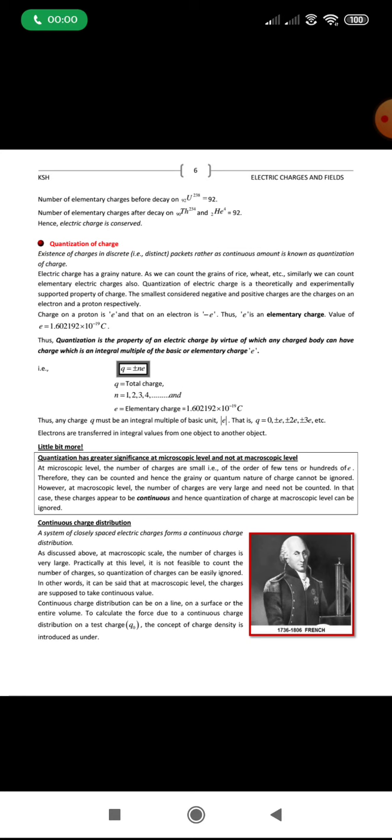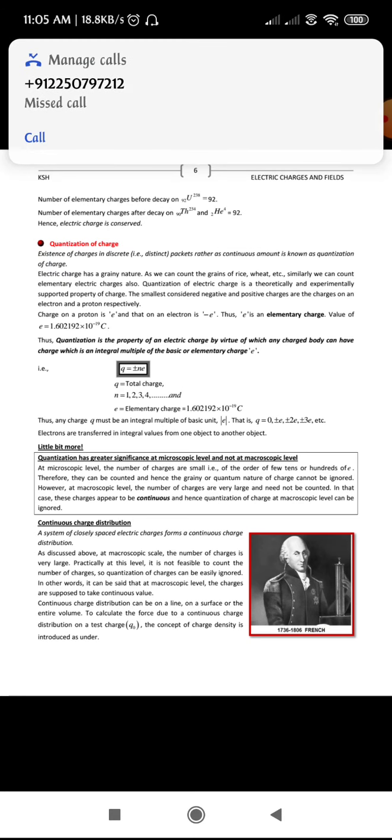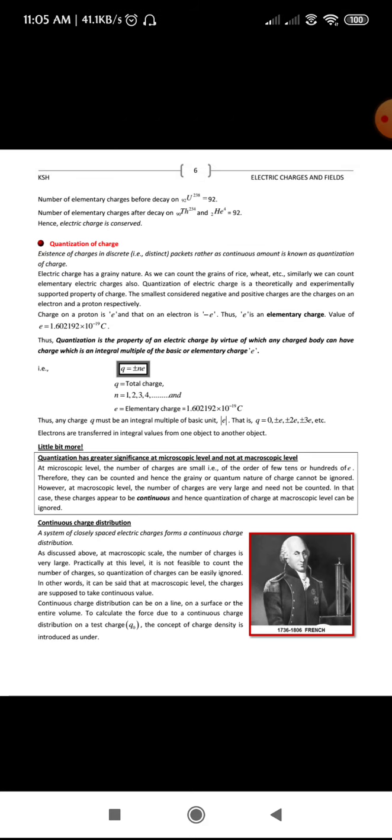As I have said, if you want to calculate the charge of a body, or you are adding charges to the body or removing charges from the body, either you can add one charge or two charges, okay? Either you can remove one charge or two charges from a body. You cannot add half a charge or one-fourth of a charge. Similarly, you cannot remove half a charge or one-fourth of a charge, okay? So it should be a number like 1, 2, 3, okay? So this is regarding the quantization of charge, okay?